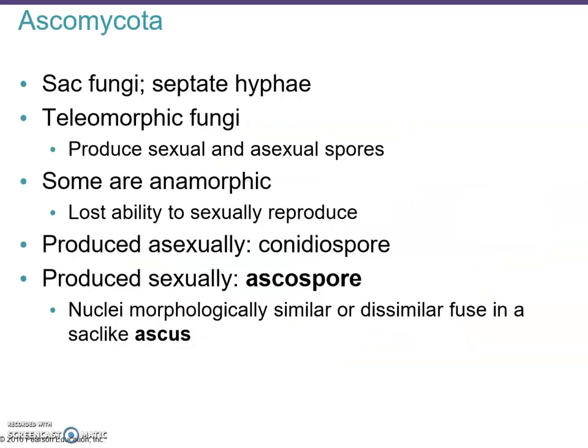Next up, Ascomycota. Those are sac fungi. They have septate hyphae, and they're usually called teleomorphic fungi. They reproduce sexually and asexually via spores. Some are anamorphic, meaning they have lost their ability to reproduce sexually, so they reproduce asexually. They have conidiospores, and if they reproduce sexually, then they have ascospores. Their morphologically similar nuclei fuse in a sac-like fungus. That would be this fusion that resembles, in general, sexual reproduction.